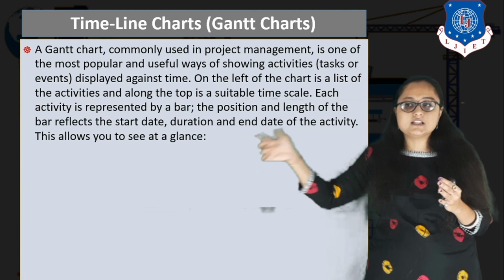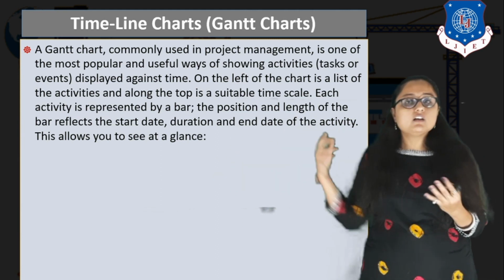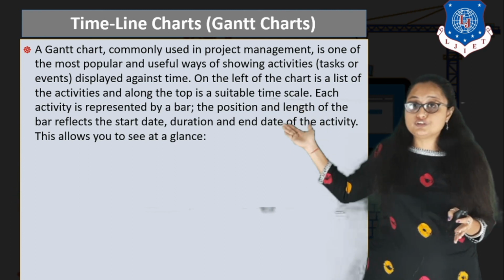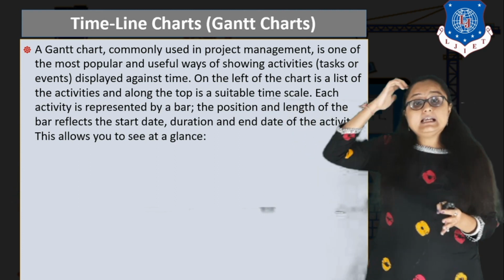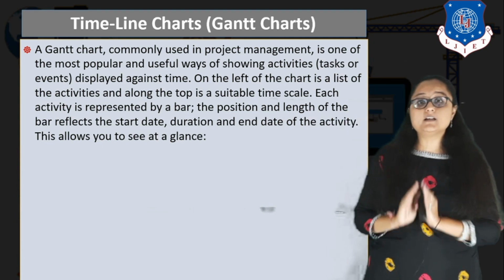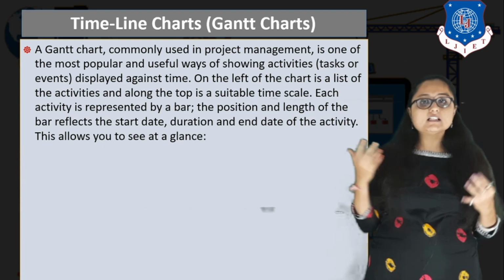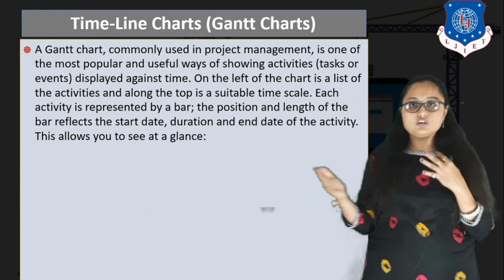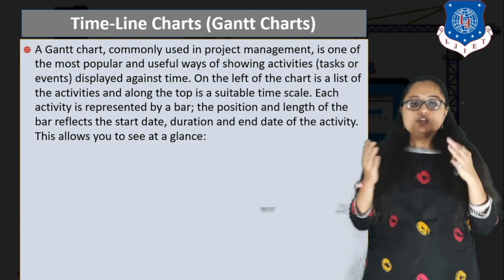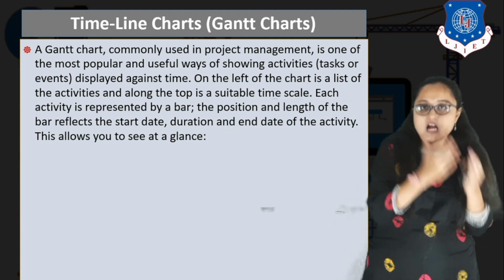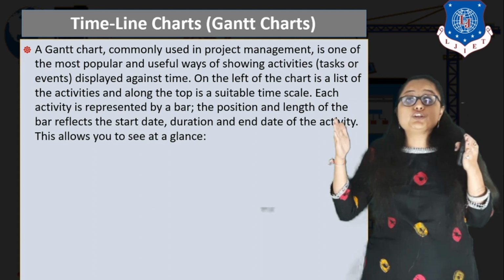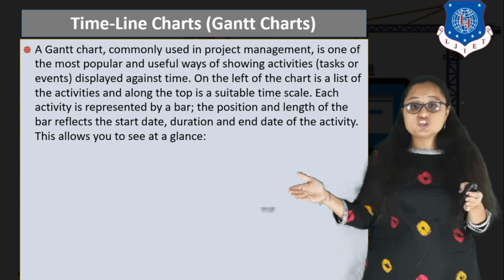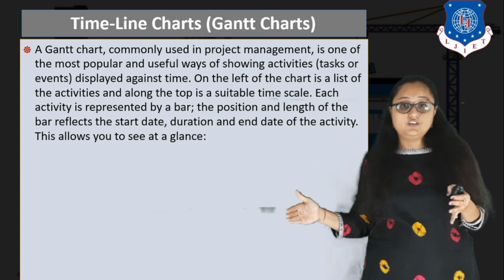It may be in months, it may be in weeks, it may be yearly, right? So this is a suitable time scale that a project manager has to decide according to the company and project policy, and each activity is represented by a bar. Now this bar basically determines the position and length of the whole duration of the activity, right? So you can know from this bar what is the start date of the activity, what is the actual duration in which this activity will commence in the project, and what is the end date of the activity, right?